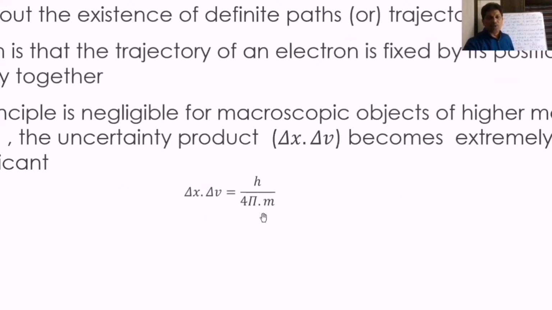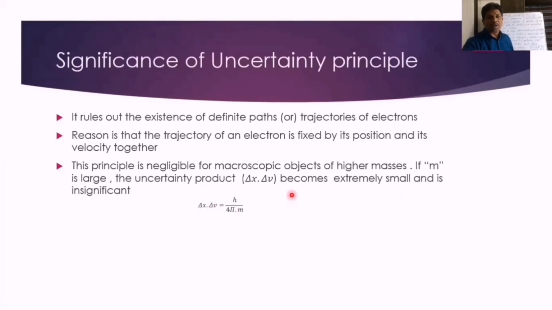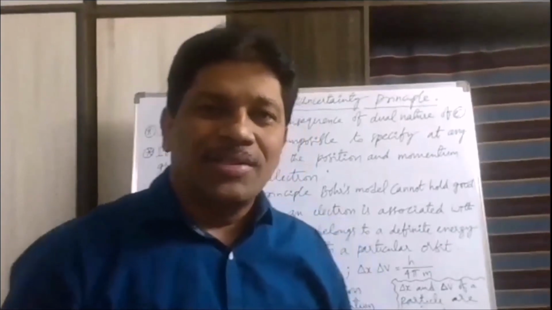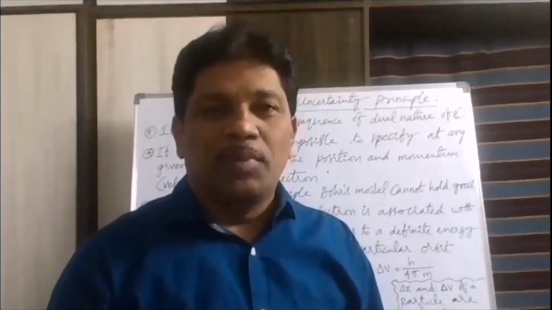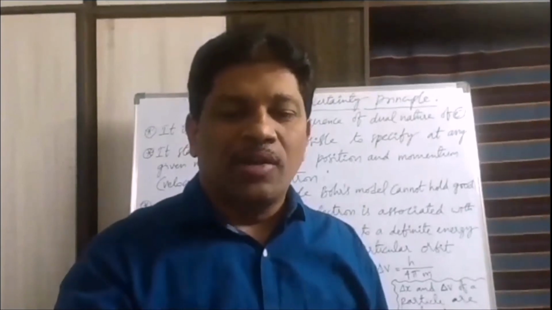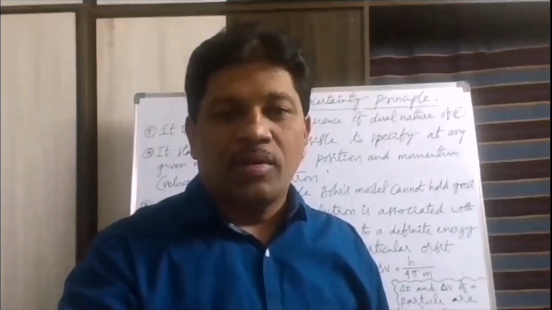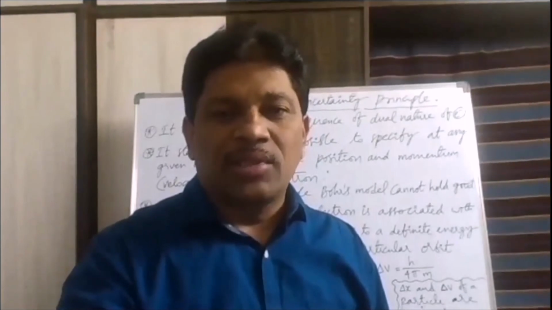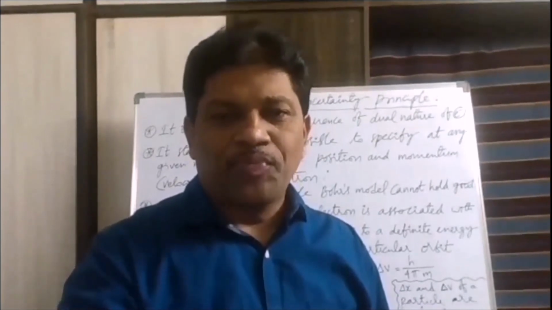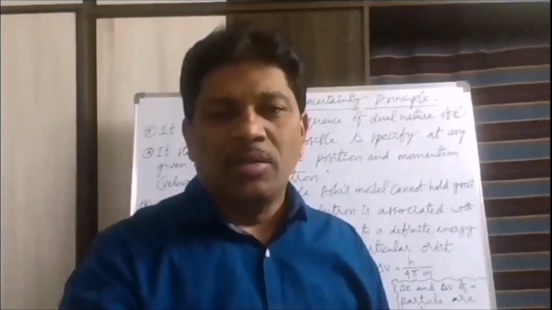So if the mass is more, what happens now? If the mass becomes more, delta x times delta v becomes too small to be measured. So it is insignificant for macroscopic objects. So the uncertainty principle is significant for microscopic objects such as electrons and subatomic particles. Heisenberg's uncertainty principle is also applicable for other canonically conjugate variables. The canonically conjugate variables are energy and time, similar to momentum and position.